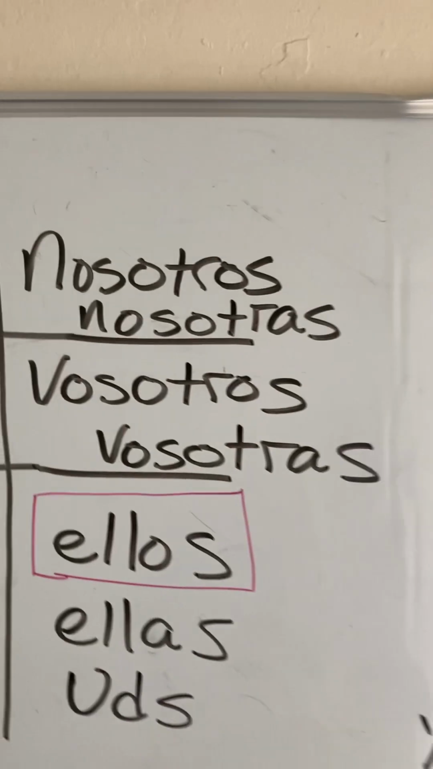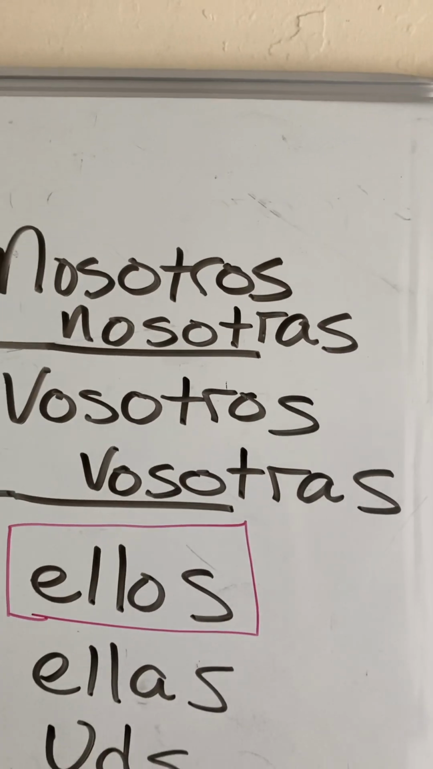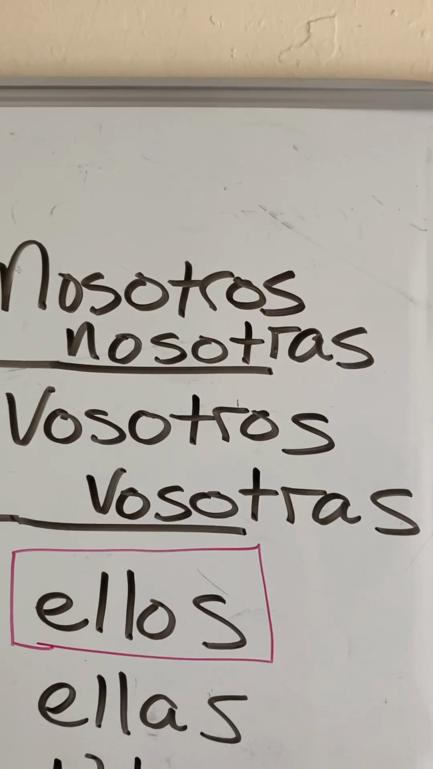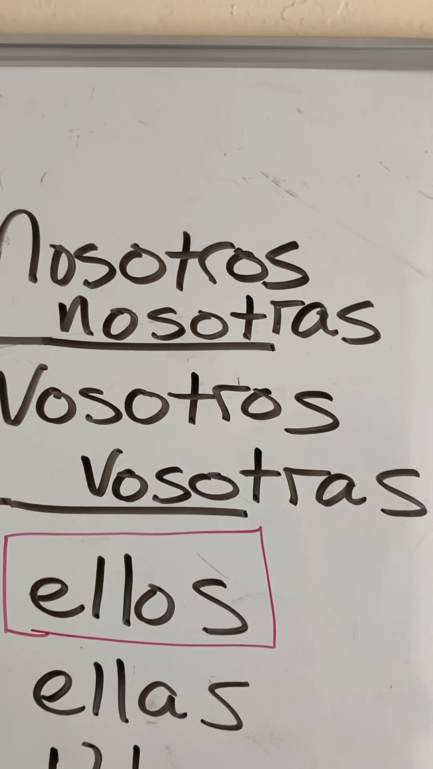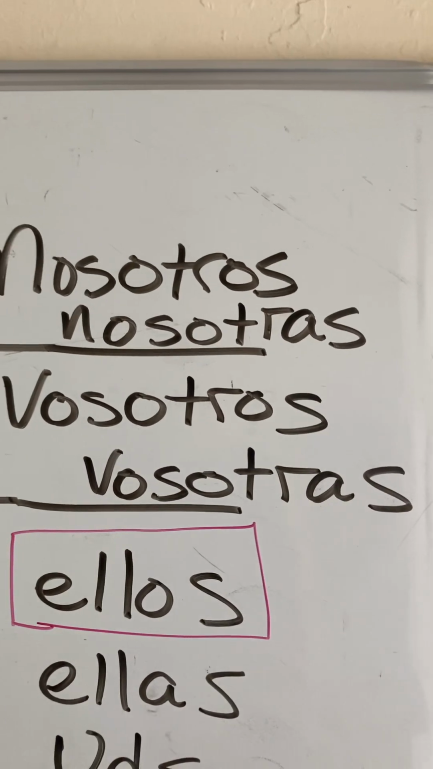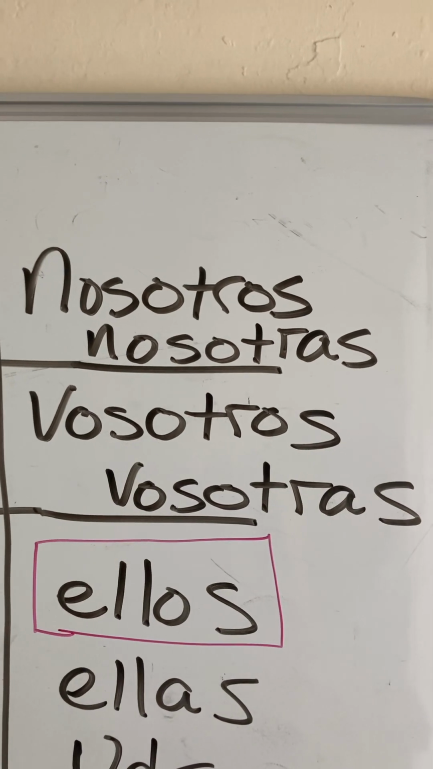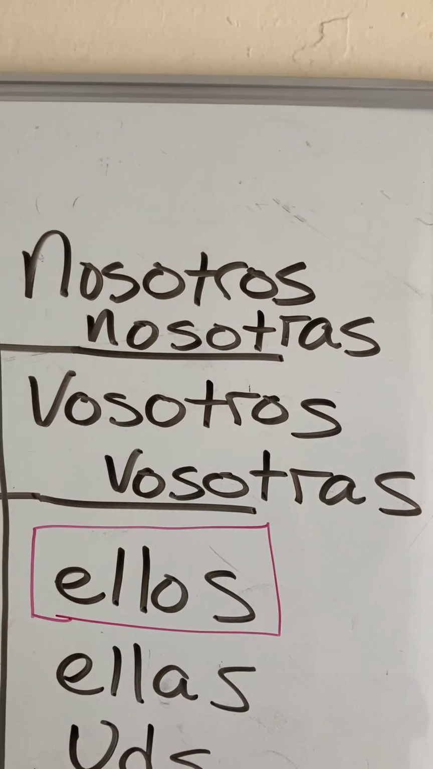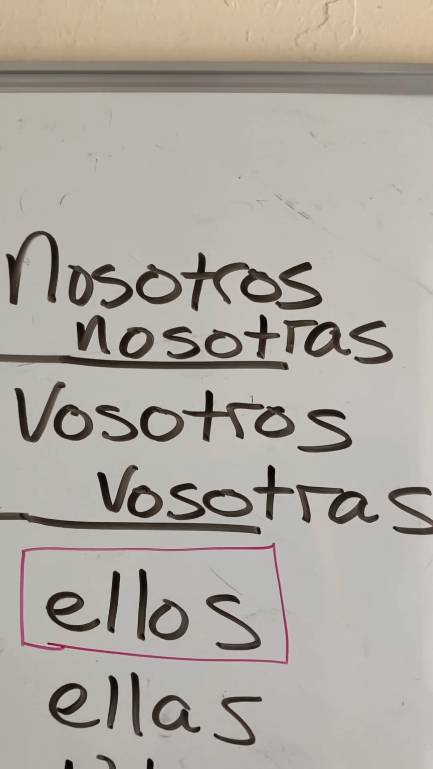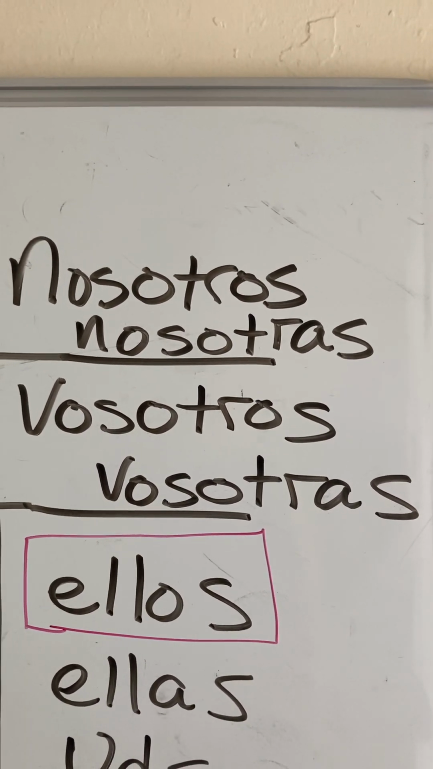Okay, now just a couple things. If you notice, we have nosotros and nosotras. We talked about gender just a few pages ago. And so obviously if it's a group of people and if it's all men, it would be nosotros, we. If it's a group of women, then it would be nosotras, we.